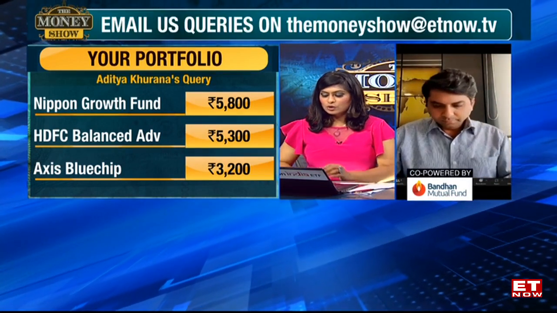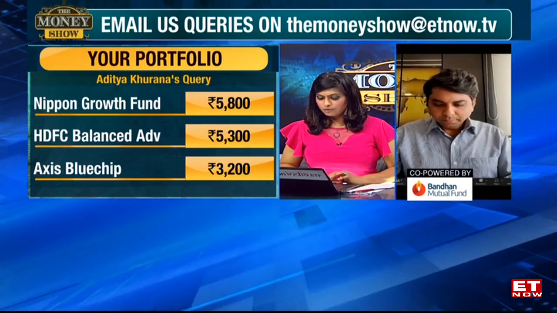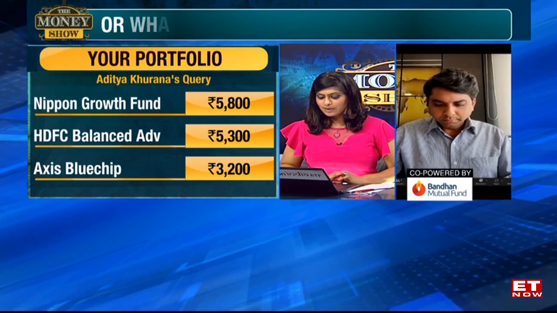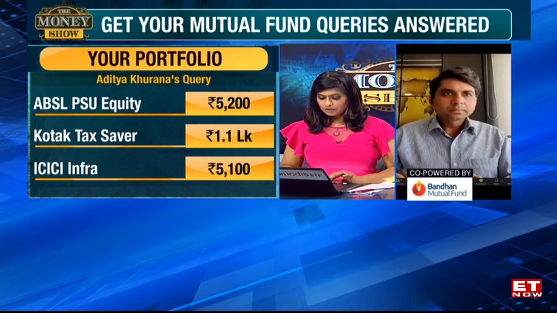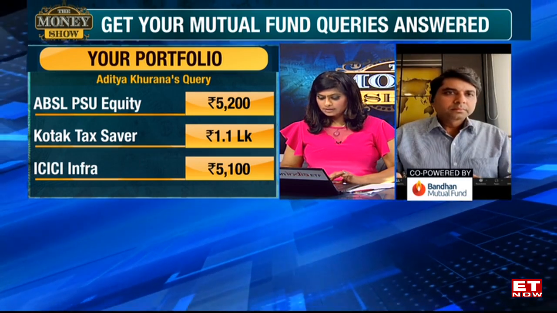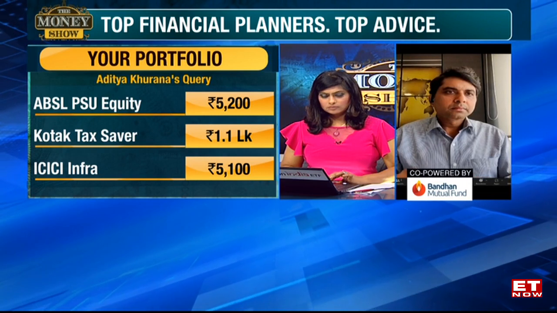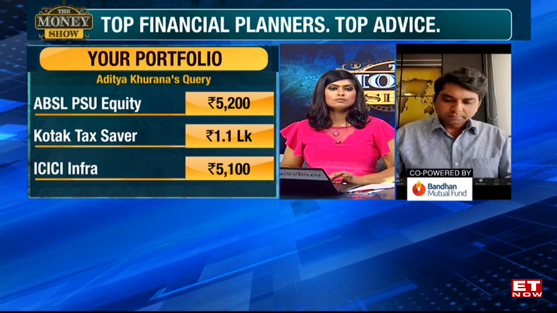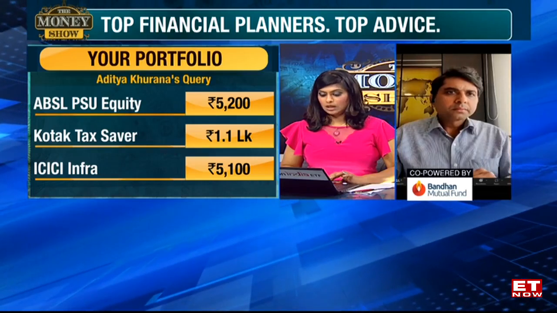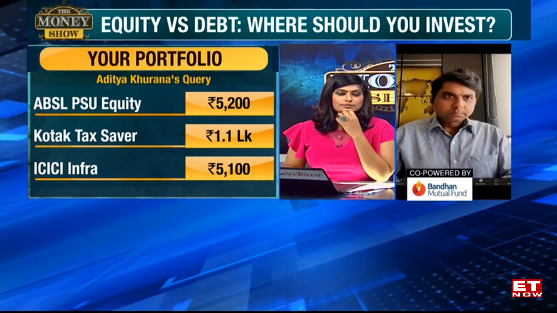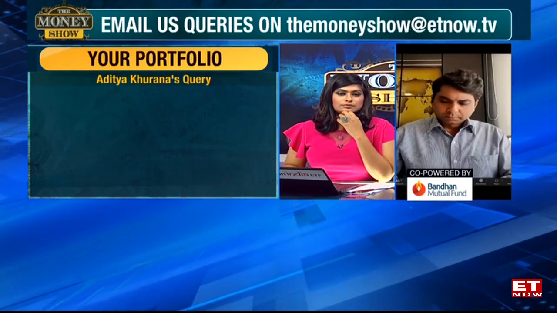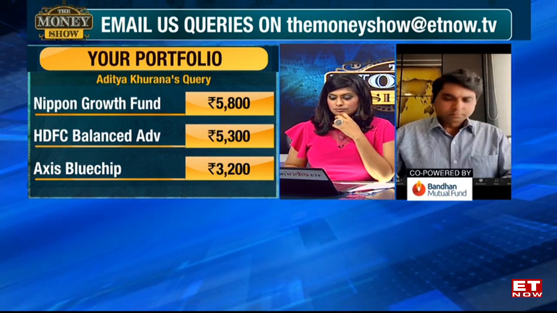Thank you so much. So you have Nippon Growth Fund, you have HDFC Balance Advantage, Axis Blue Chip, Axis Small Cap, Axis Nifty 50, ICICI Infrastructure, ABSL PSU Equity Fund and Kotak Tax Saver, right? Yeah, that's it. And your investment time horizon is? I don't have a time horizon, so it's a long-term thing. Okay. You just got this portfolio done for yourself? Yeah, actually, I had help from my father, but I just wanted to know if it's strong enough to create wealth in the long term.